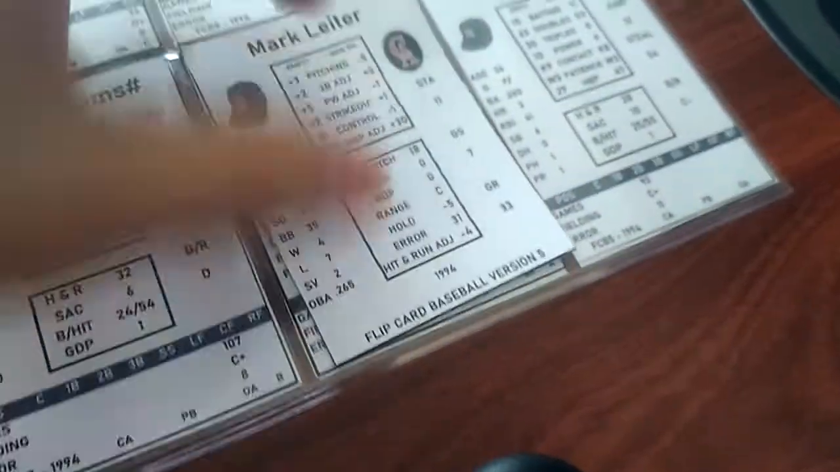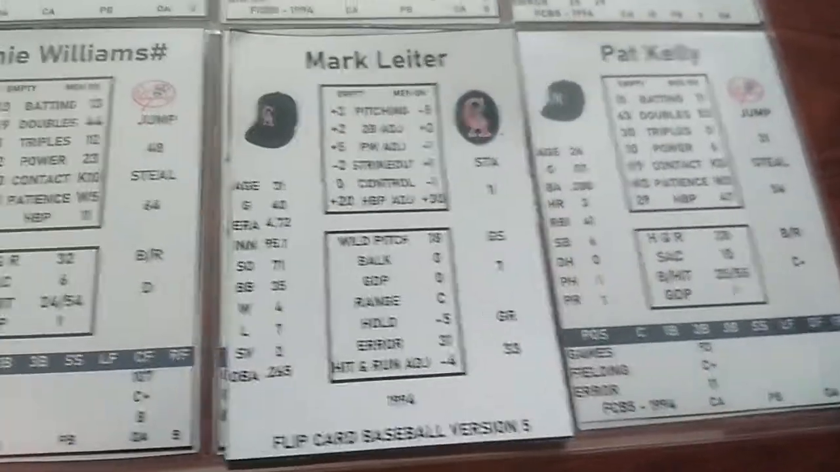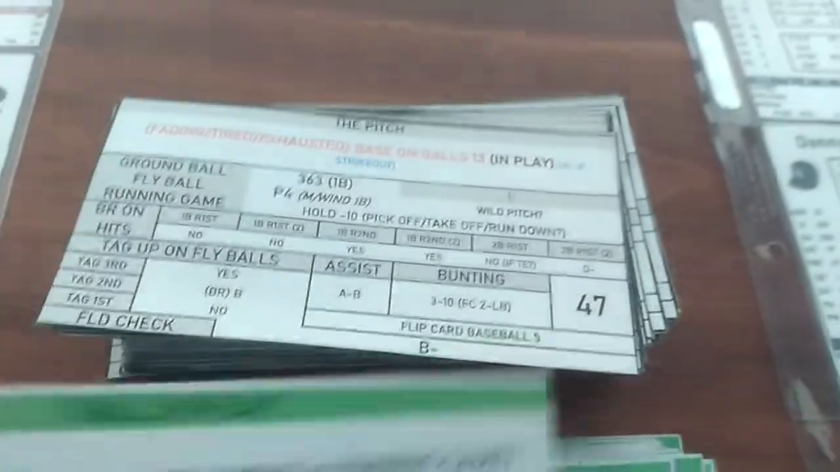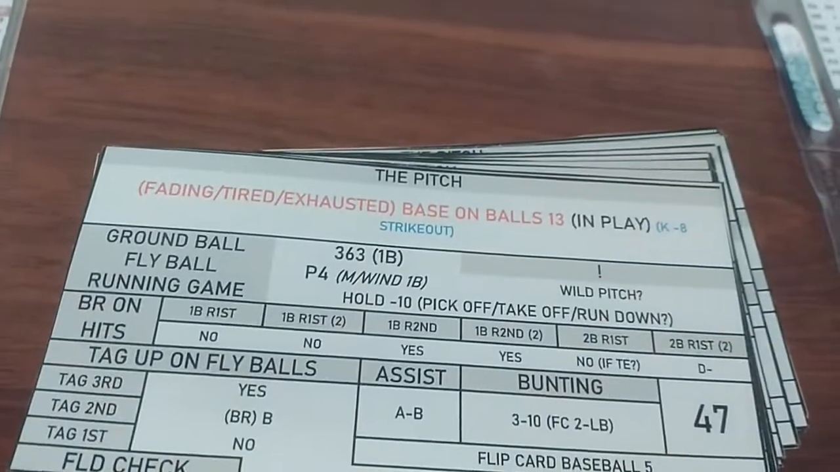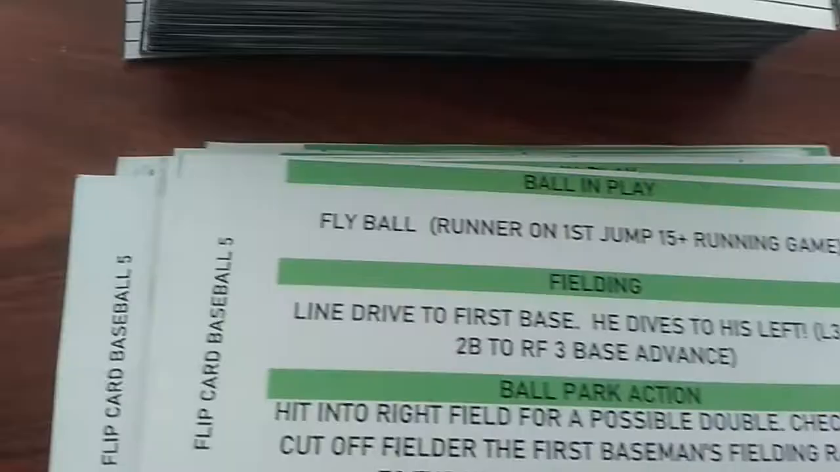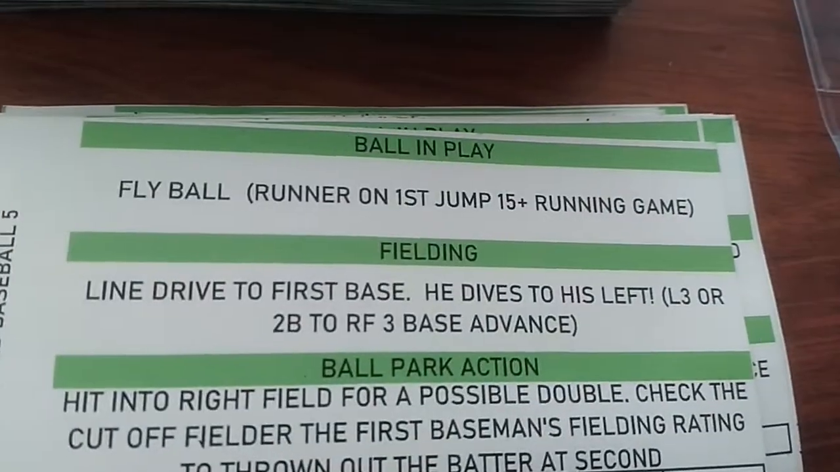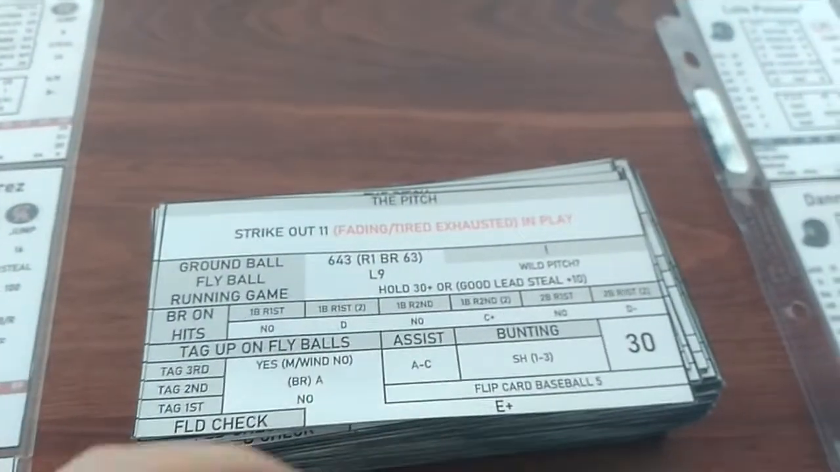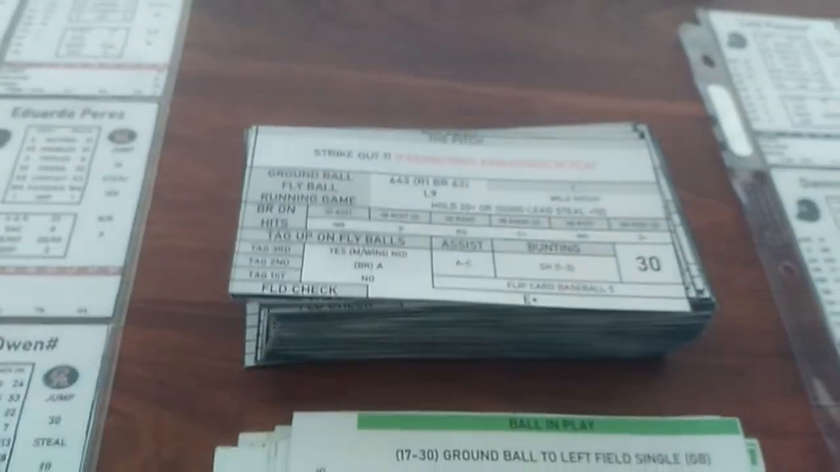Mark Leiter now for California in the bottom of the fourth, facing Pat Kelly. Pat Kelly had an RBI single in the second inning. Based on balls 13, if he was exhausted, he's not, so it's just into play. A fly ball. Now, if there was a runner on first and he had a jump of 15 plus, it'd be a running game. But nobody's on, so we will line out to right field.